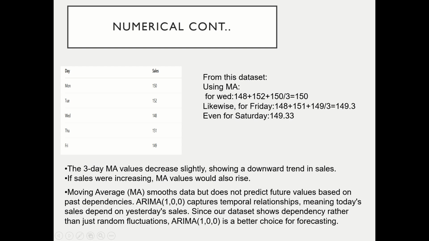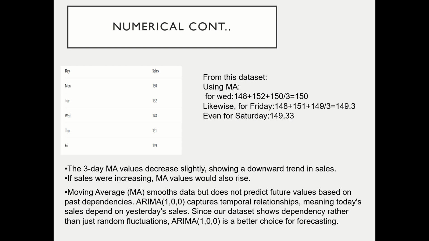Moving average smooths data but does not predict future values based on past dependencies. To get accurate predictions, we need ARIMA because it captures temporal relationships and dependencies. In our dataset, it shows dependencies between past and current values. Today's sales are clearly influenced by yesterday's. That's called autocorrelation. Therefore, ARIMA(1,0,0) captures this relationship.